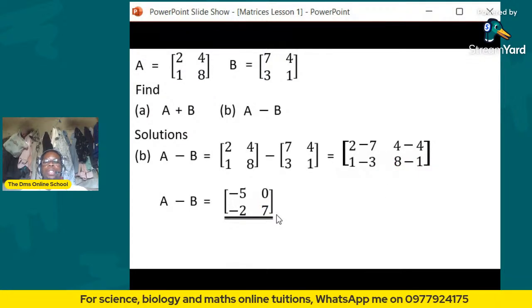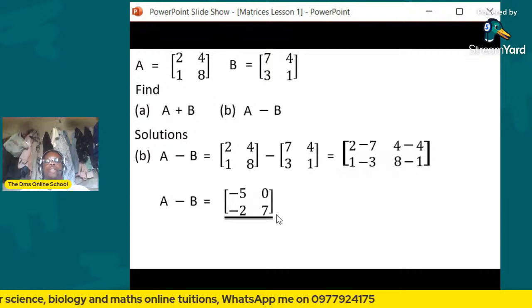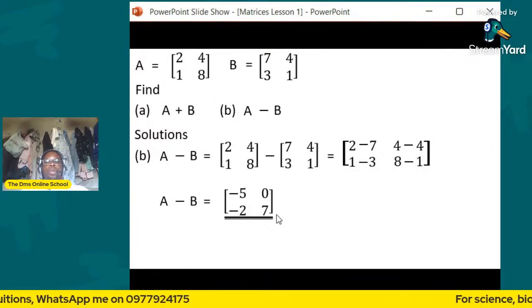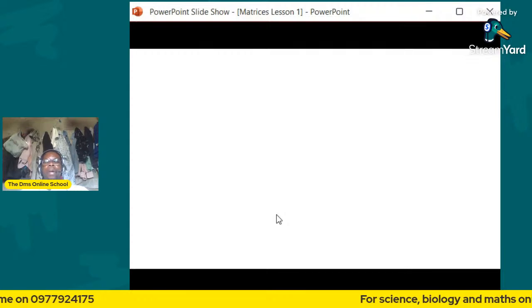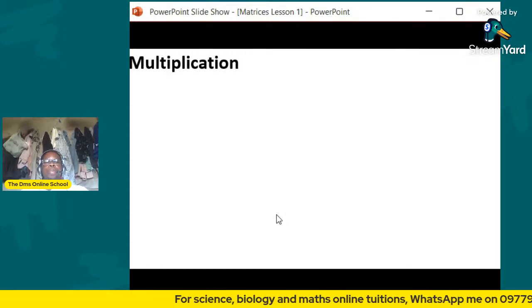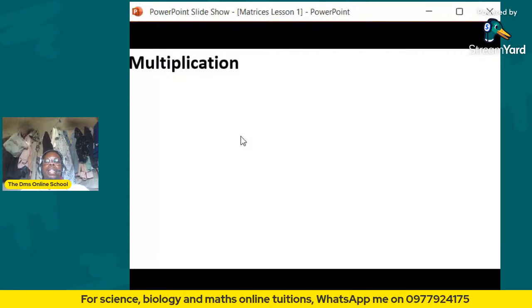All right, so this is about the addition and subtraction of matrices. So let's look at another operation that is carried out on matrices, which is multiplication. So we'll be looking at the multiplication.